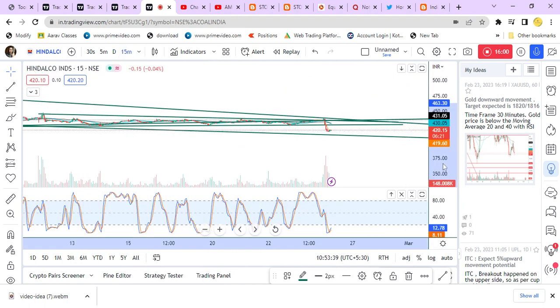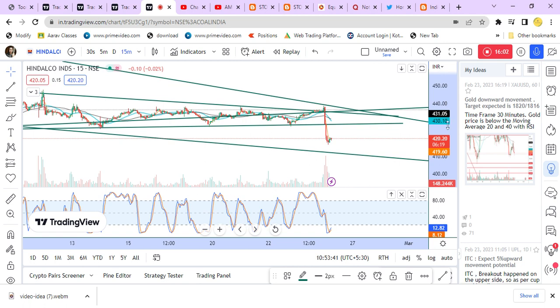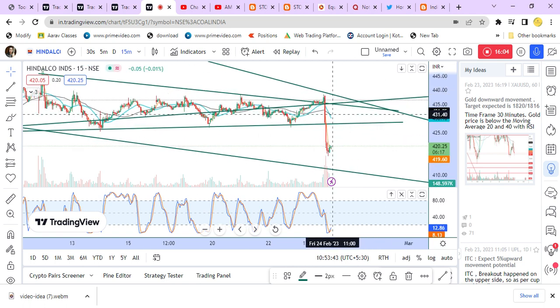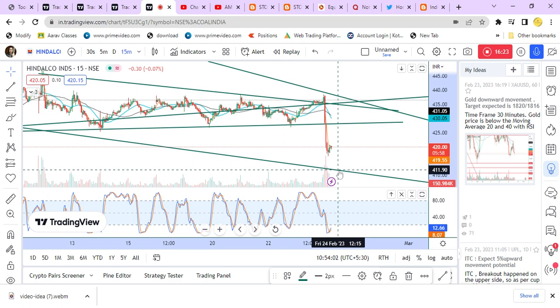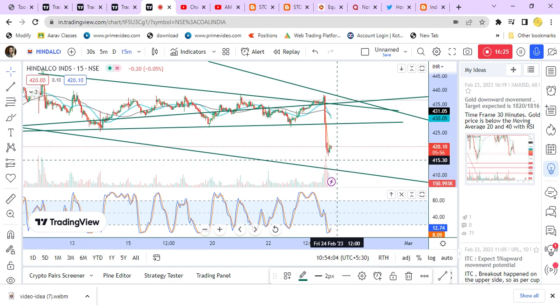So to know the movement of that one. So here also you can see the moving average is lying inside this trend line. Okay. So this value may come for retesting, or it may become stable there itself until the moving averages come to this point. Even if this comes to this point, next target will be only this much. Okay, 412. So we'll skip this one. Okay, Hindalco, we'll skip this one.